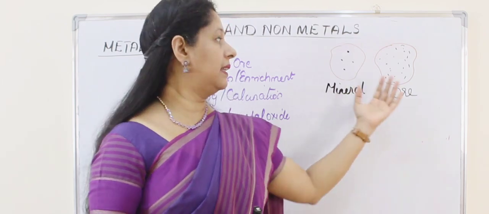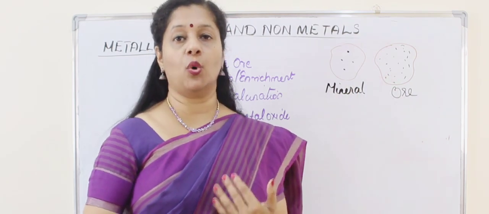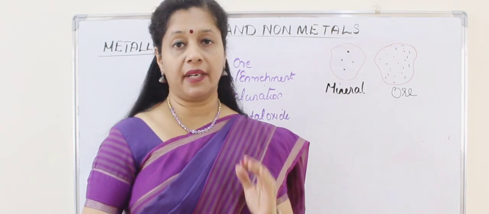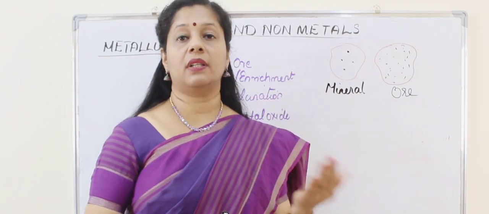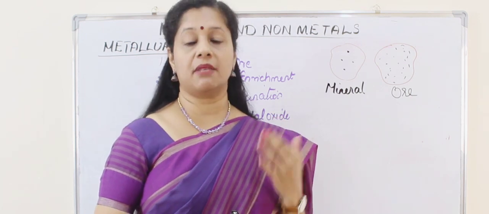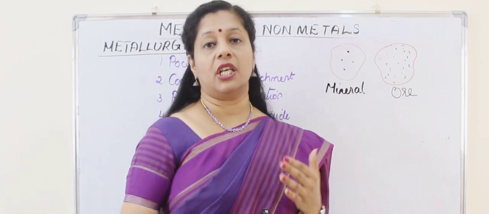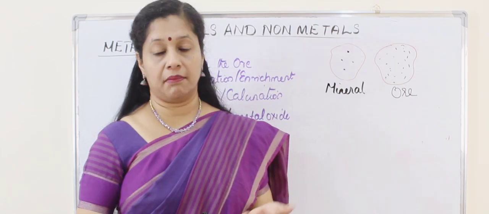Now when we are taking this ore, we got some ore, from that we have to get the purified form of metal. So the way of obtaining these metals from the ore is completely called metallurgy. It's a branch of chemistry called metallurgy. So now we are going to learn about metallurgy.